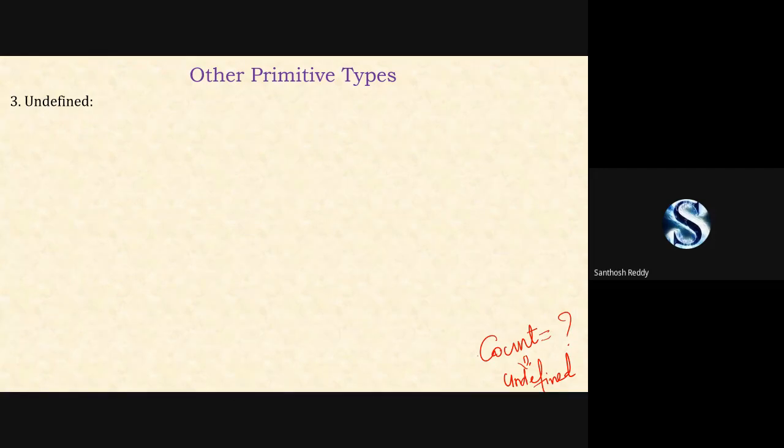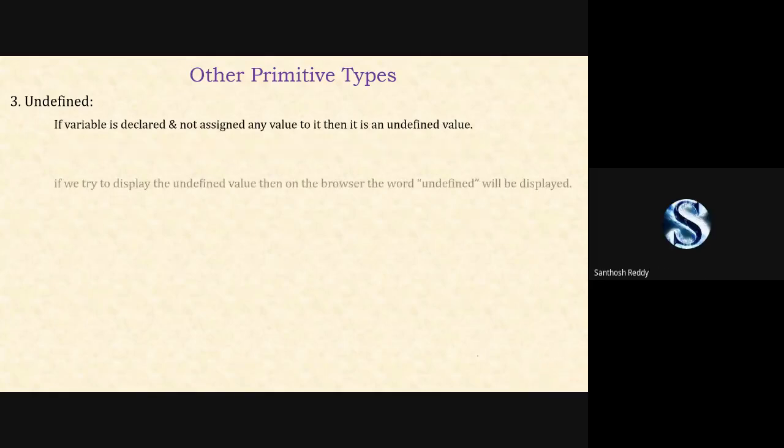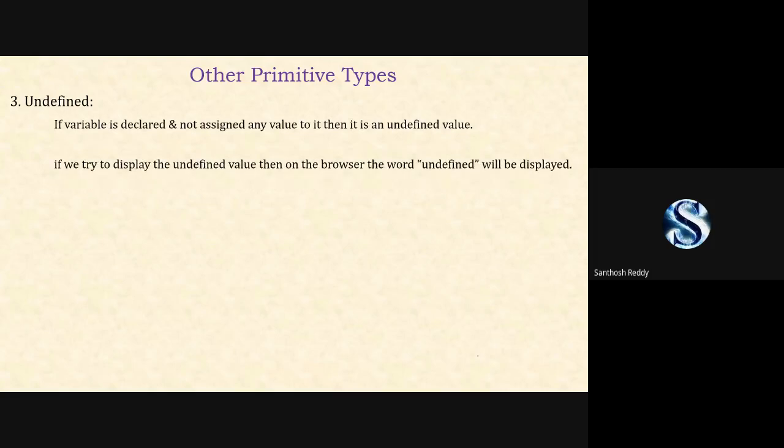But whereas for the null, it shows an error. But for count, for an undeclared value for the variable, you're going to get an undefined value. Is it clear? Yes, sir. Same thing which I've explained now.